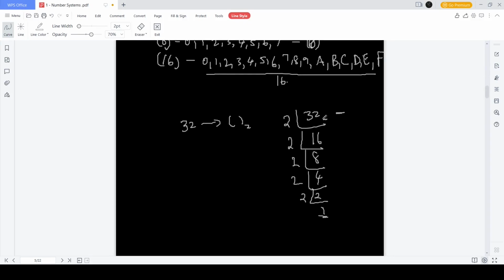You get a remainder 1. So here the remainder was 0, here 0, here 0, here 0, and here it is 1. So this number can be written as 1, 0, 0, 0, 0, 0. So this is how 32 is written in binary.